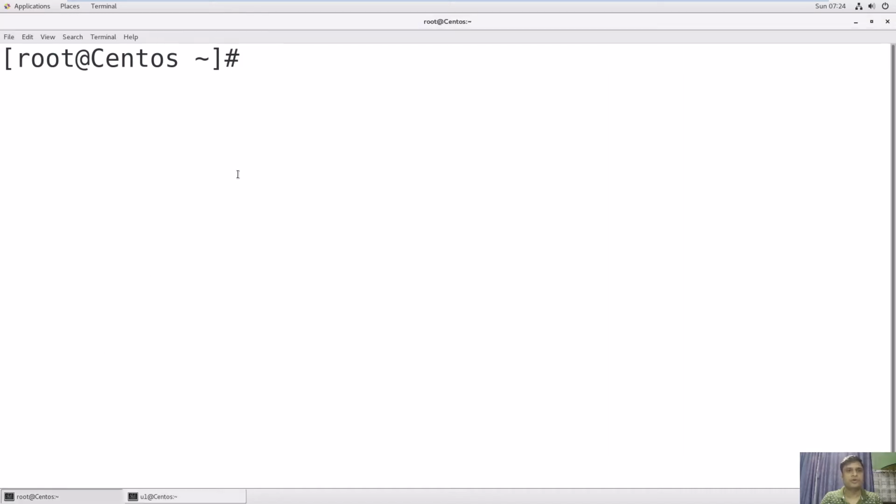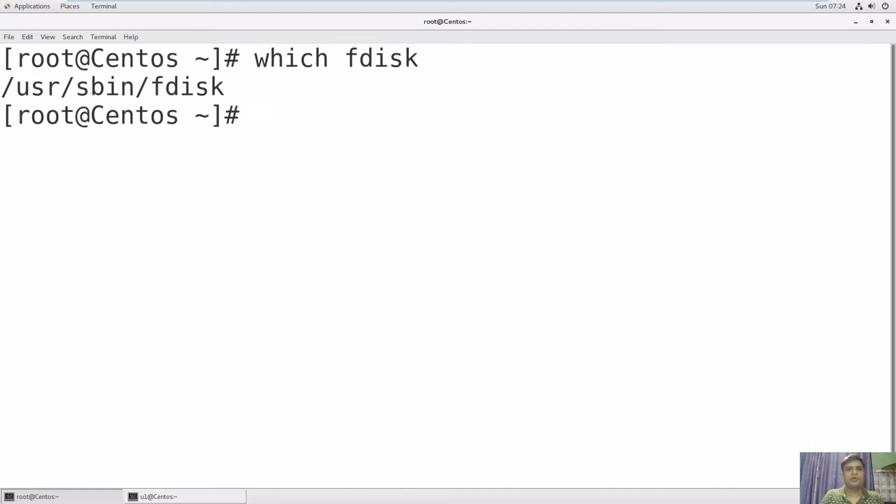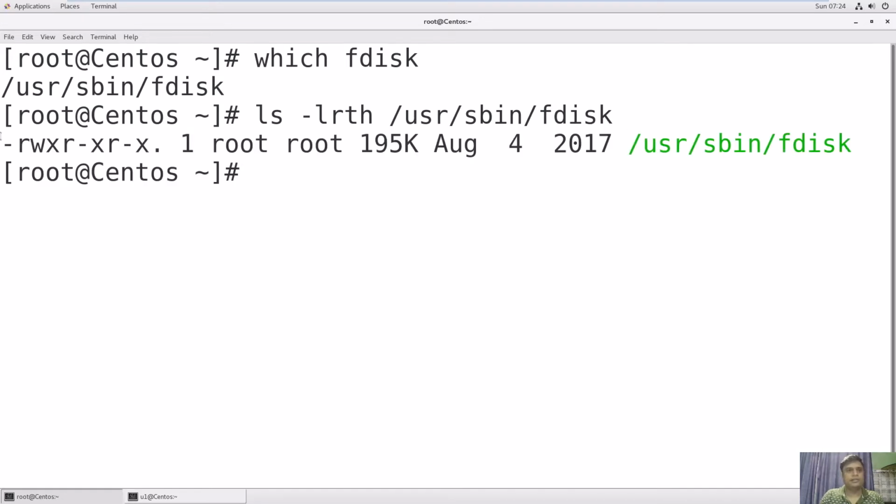Just go to root and check the location of the binary file, right? Fdisk, right? which fdisk will give you the location of the file. See, and use ls -lrth /usr/sbin/fdisk. Okay. See here, root has privilege to run this binary file, right?